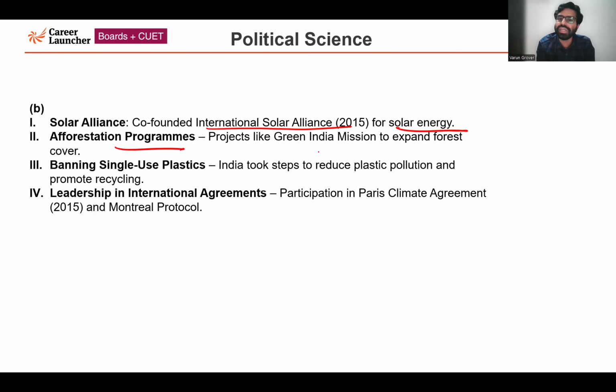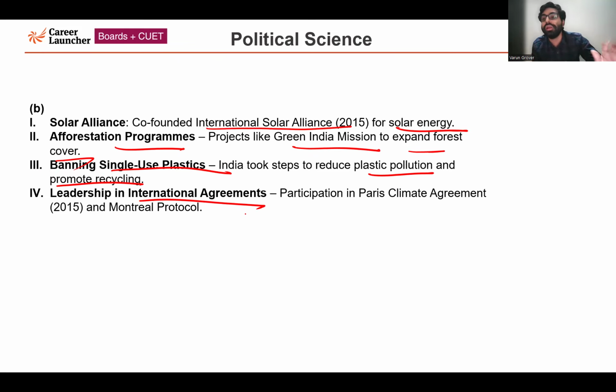Afforestation program, projects such as Green India Mission to expand forest cover. Again, India is playing an important role in that. Banning single-use plastic. India took a very important step to reduce plastic pollution, basically by banning single use of plastic. And India is also promoting recycling. Leadership in international agreement. So this is again very important.